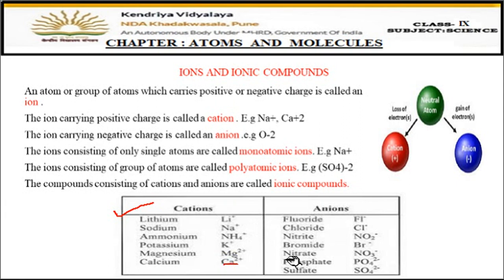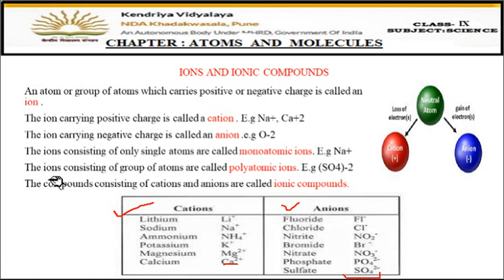And some examples of anions. F minus, so this is an anion, negative charge. -1 means gained 1 electron. Cl -1 means it has also taken 1 electron, right? Here you can see SO4 2 minus. 2 minus means 2 electrons are taken inside, right?